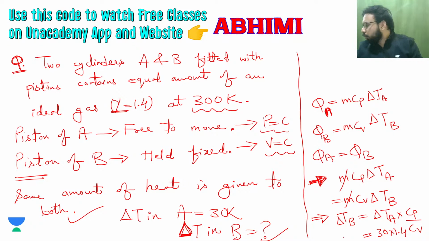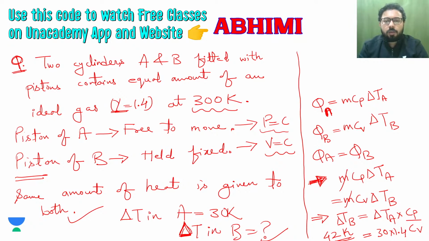which will be equal to 42. So 42 Kelvin of increase will be there in cylinder